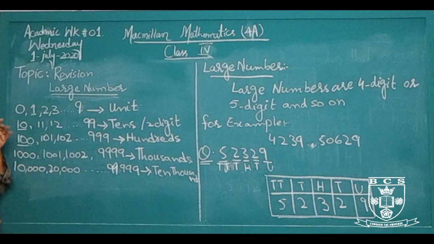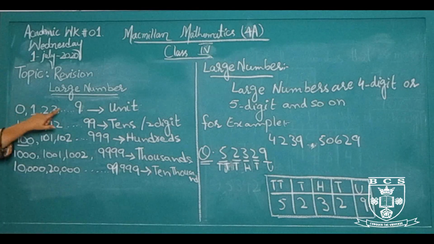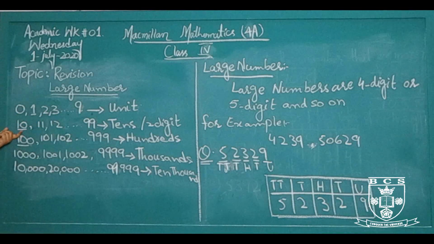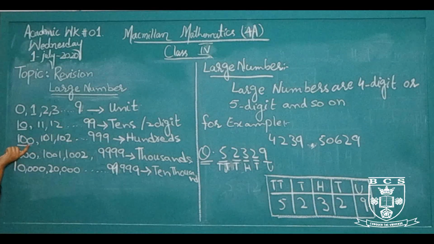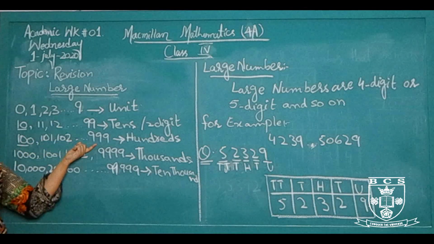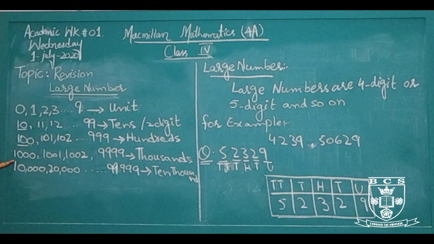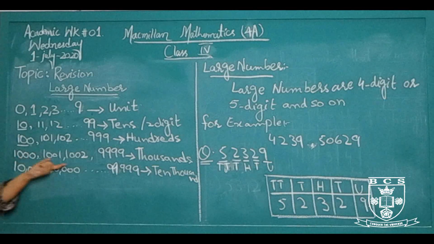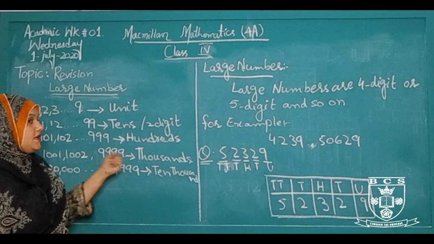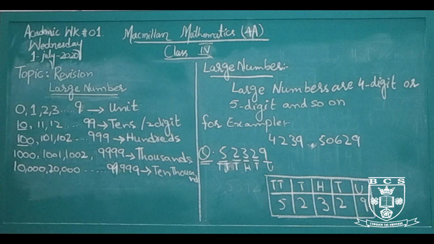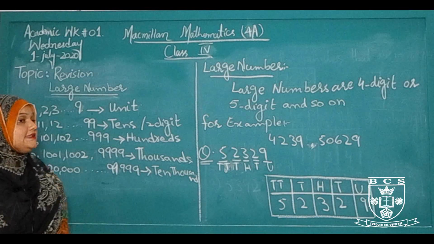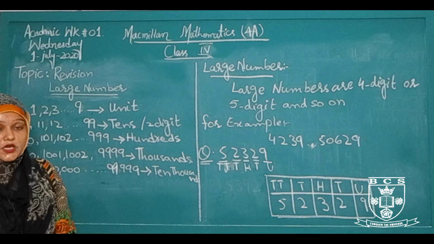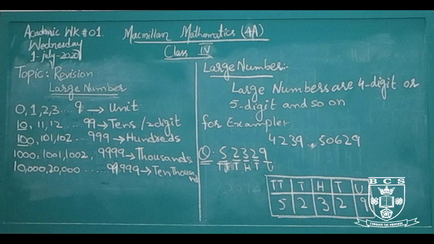Now I repeat again. The numbers from 0 to 9 are units. The numbers from 10 to 99 are tens. The numbers from 100 to 999 are hundreds. The numbers from 1000 to 9999 are thousands. And the numbers from 10,000 to 99,999 are ten thousands. Now we move on to our work which is provided in our content.